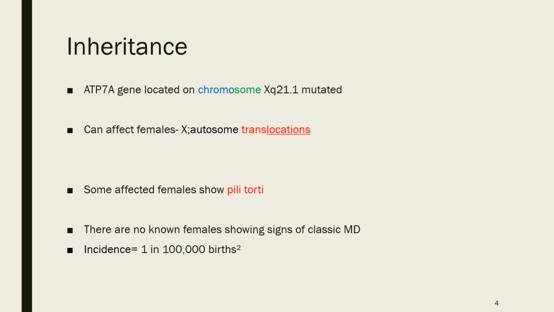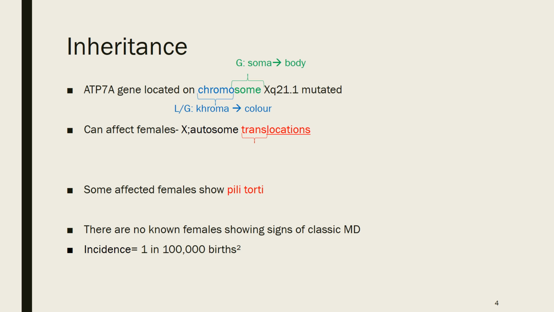So the inheritance of Menkes disease is a mutation in the ATP7A gene, and that's located on chromosome Xq21.1. So chromosome is quite an interesting word to look at because chromo comes from the Latin or Greek chroma, which means colour, and that's to do with the way the chromosome changes colour when it's stained. And then soma comes from the Greek soma, which means body.